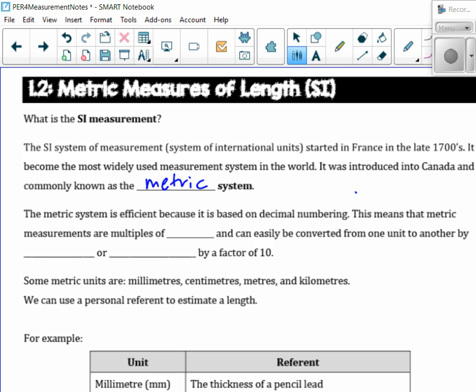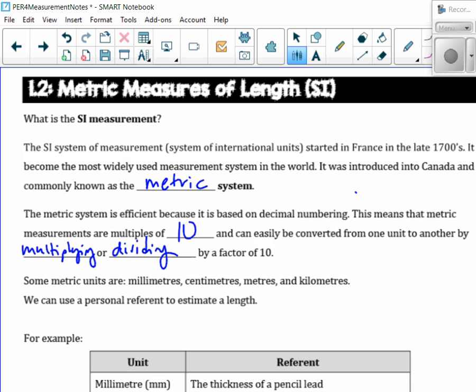Celsius is the metric system, yes. The metric system is efficient because it's based on decimal numbering. This means the metric system measurements are multiples of 10. Did you know that all you have to do is move the decimal place, right? And it can be easily converted from one unit to another by multiplying or dividing by a factor of 10.